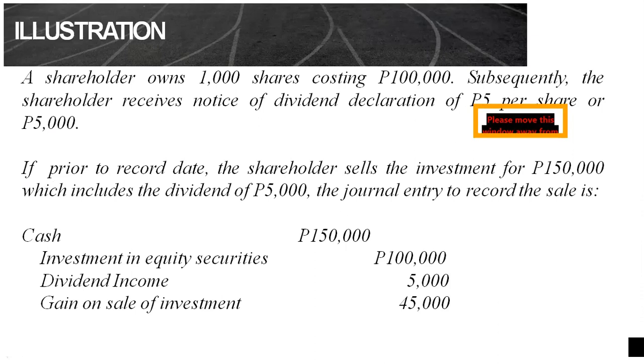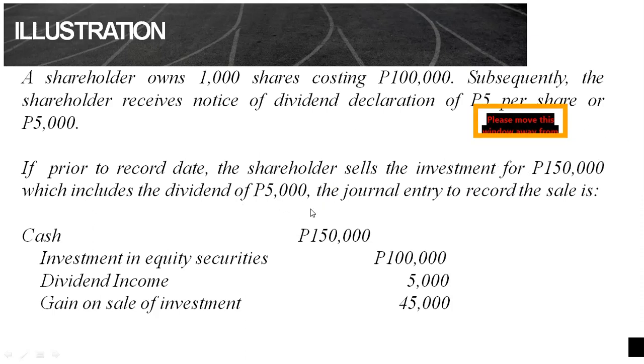So ibig sabihin, pag binenta niya yung shares during this time, the shareholder is also selling his right to receive the dividend. So kaya yung amount na 150,000, yung selling price niya, this amount here includes the dividend of 5,000.